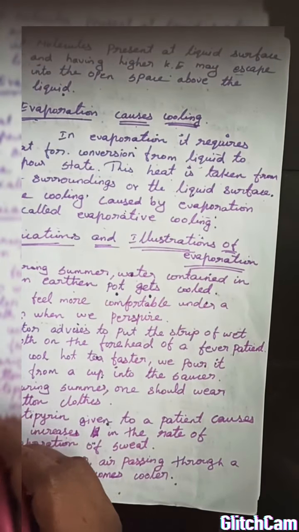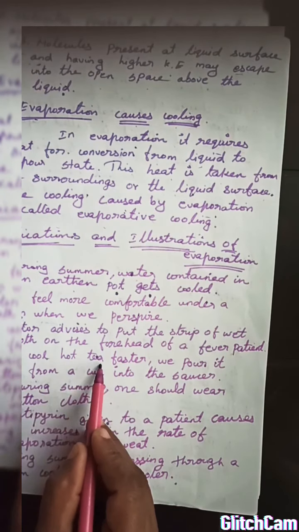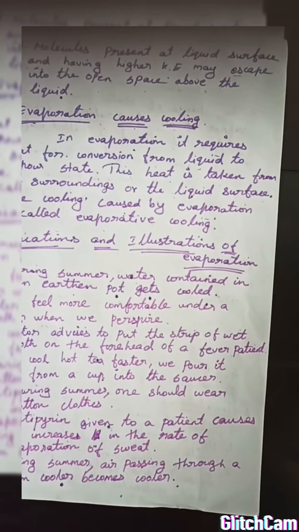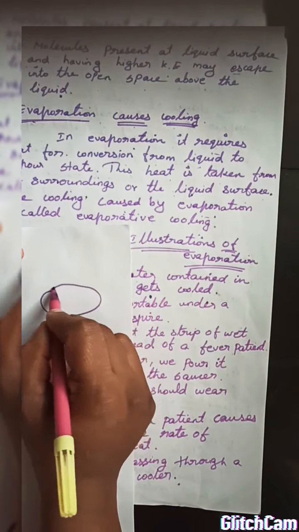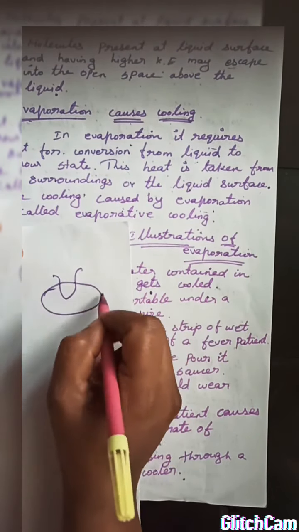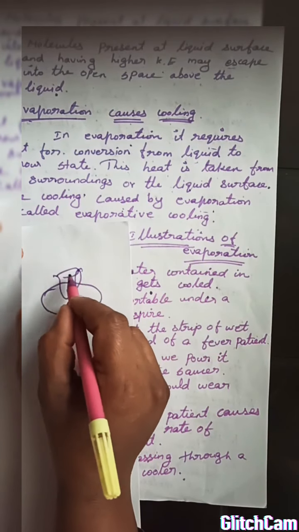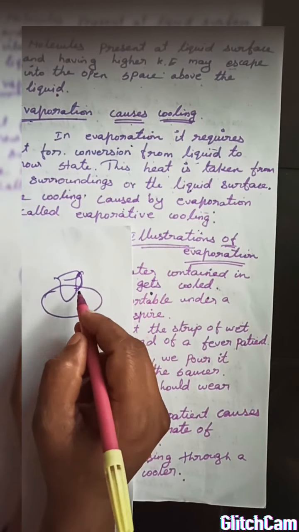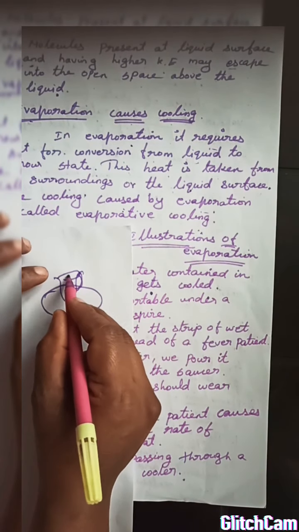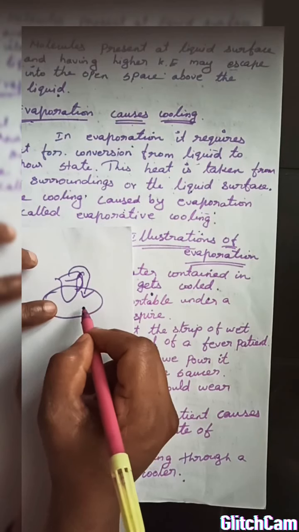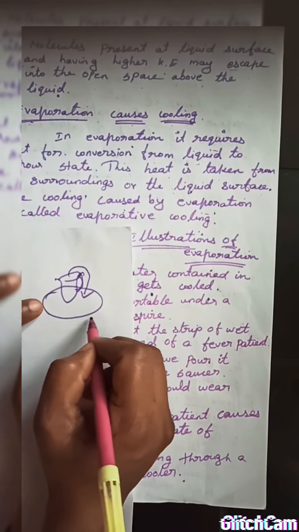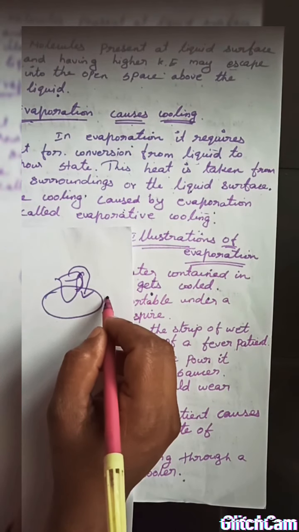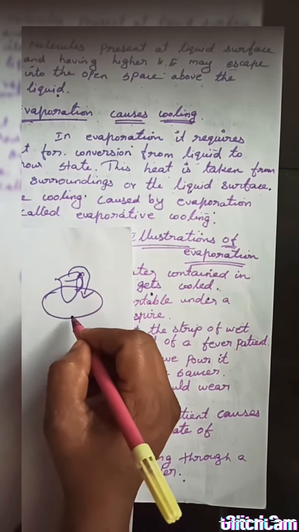Okay, next, to cool hot tea faster, we pour it from a cup into a saucer. You know that, isn't it? Imagine this is the cup and this is the saucer. If you want to cool it, what are we doing? We pour the tea into the saucer. Why? Because we are increasing the surface area. If the surface area increases, the evaporation also increases, so it gets cool very fast.